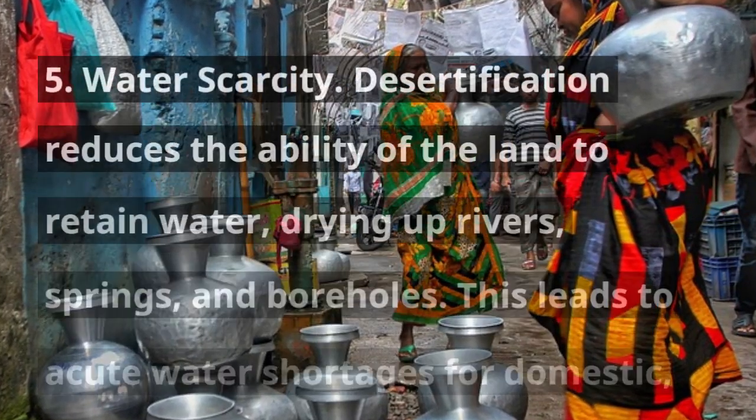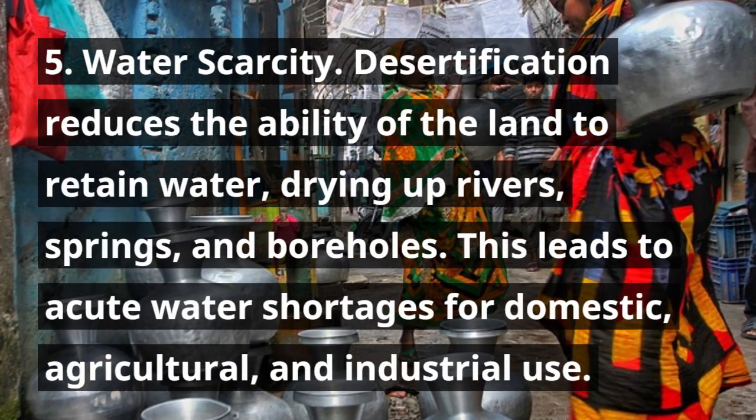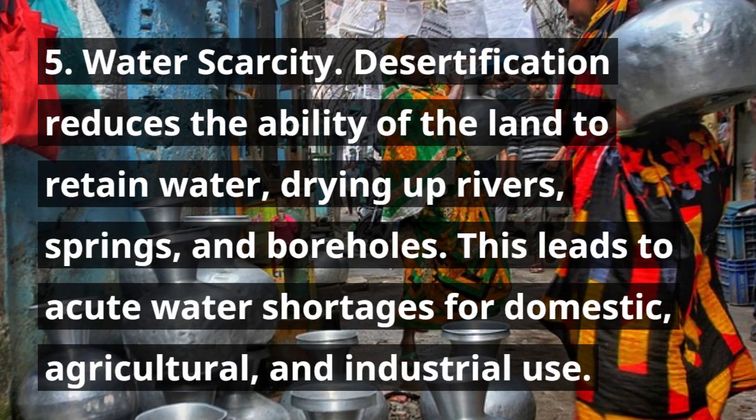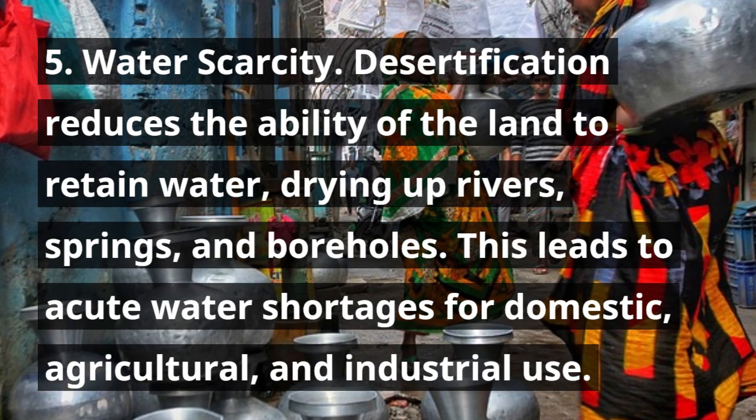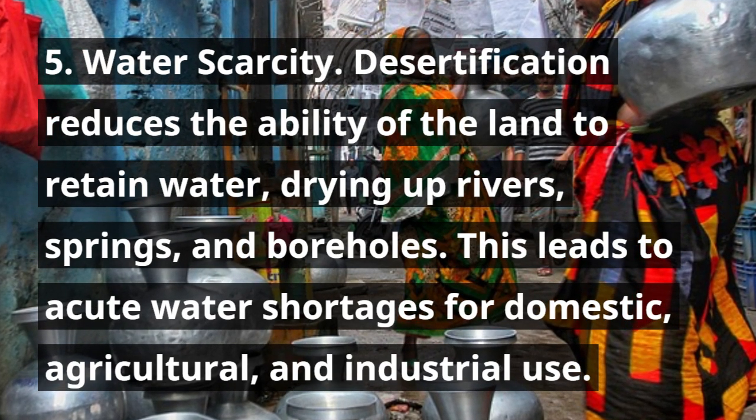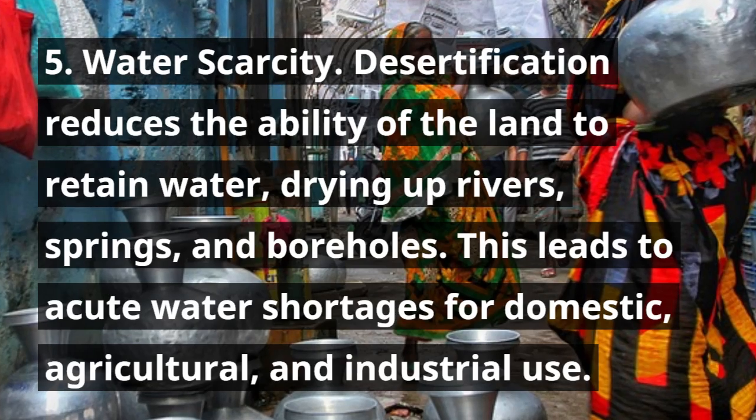5. Water scarcity. Desertification reduces the ability of the land to retain water, drying up rivers, springs, and boreholes. This leads to acute water shortages for domestic, agricultural, and industrial use.